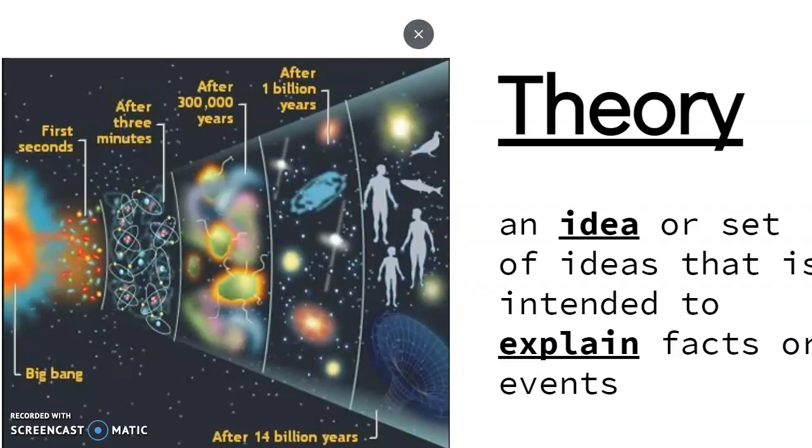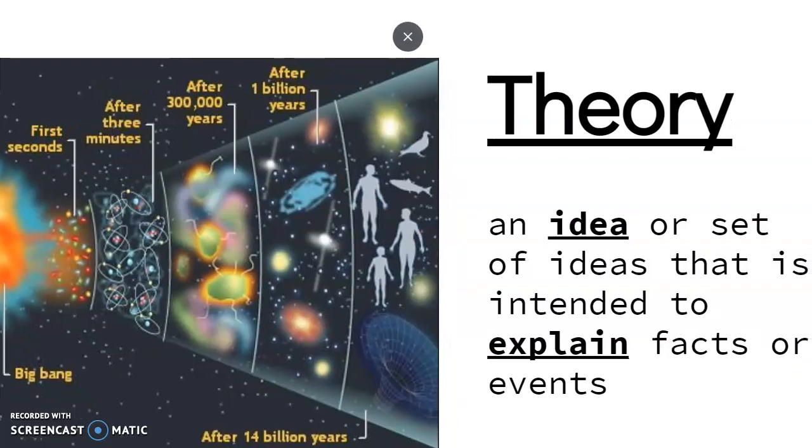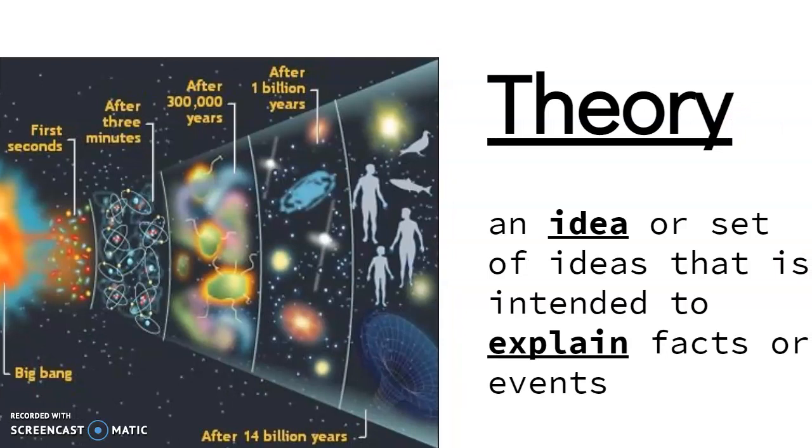Theory. I hope you recognize this picture from your current science unit of the Big Bang Theory. So a theory is an idea or set of ideas that's intended to explain facts or events. So we are going to look at some theories in this unit about Zimbabwe.